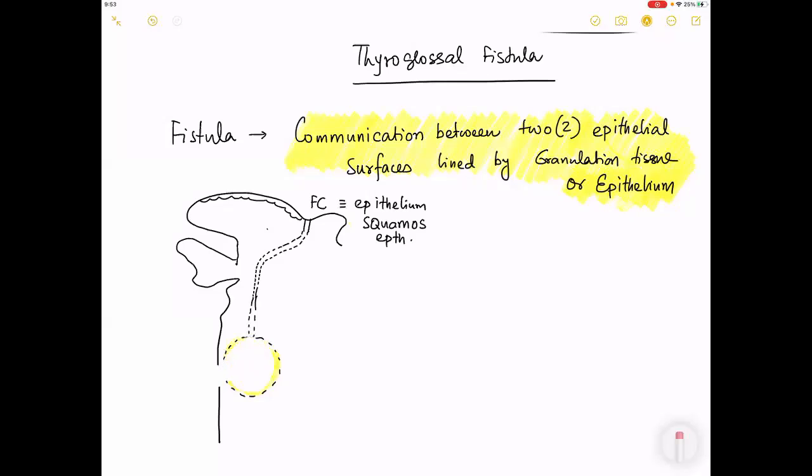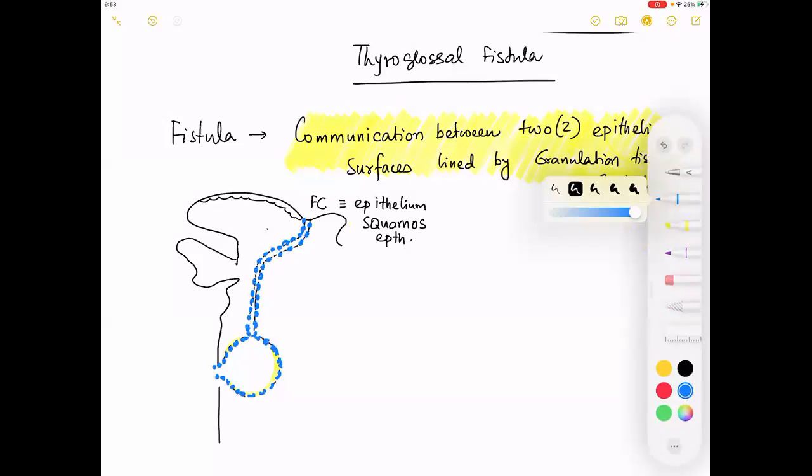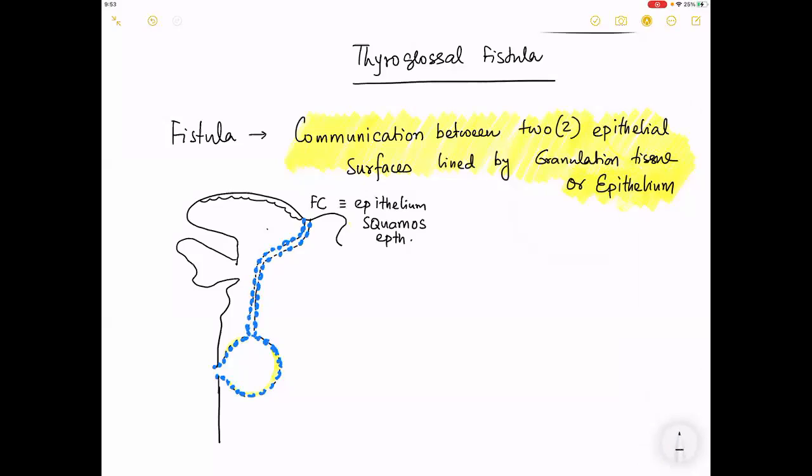The pus is out, but in the route of taking out the pus, what have you done? There's a fistula. You have made a communication between the tract and the cyst with the outside. If you have made a communication between the tract and the skin with the outside, this is the skin opening.